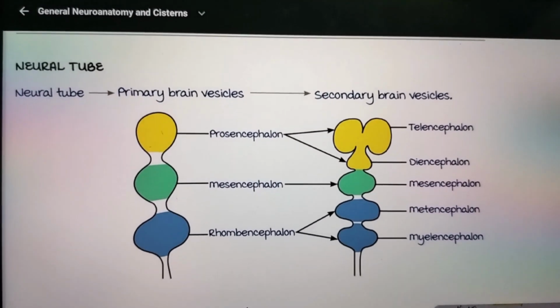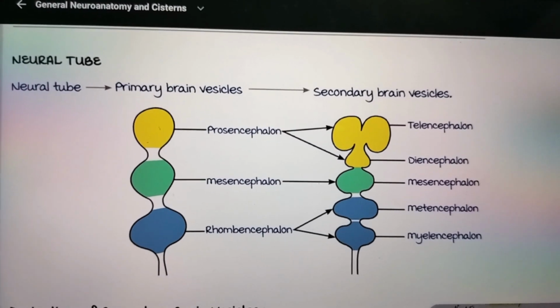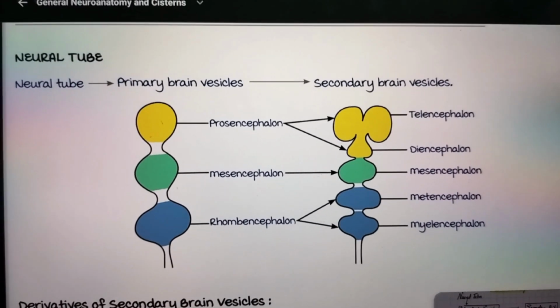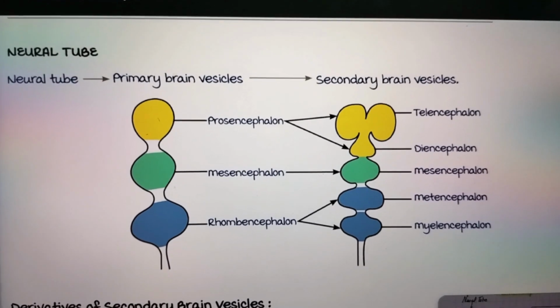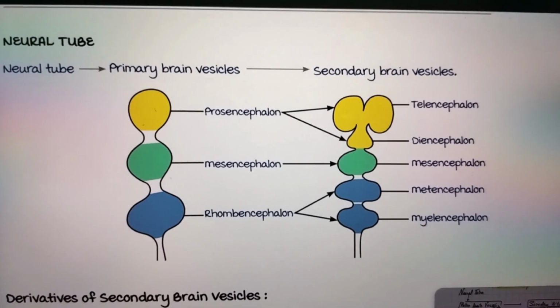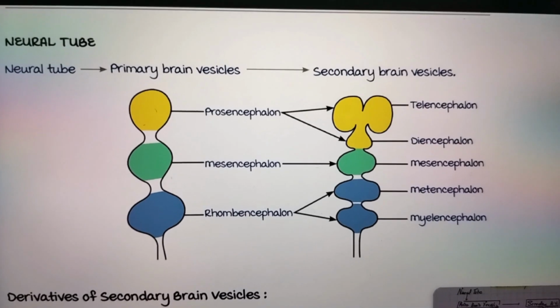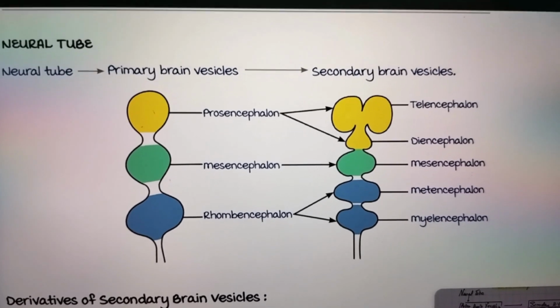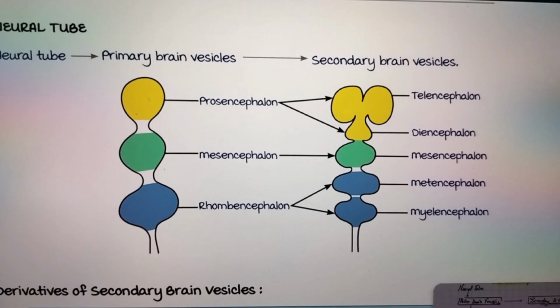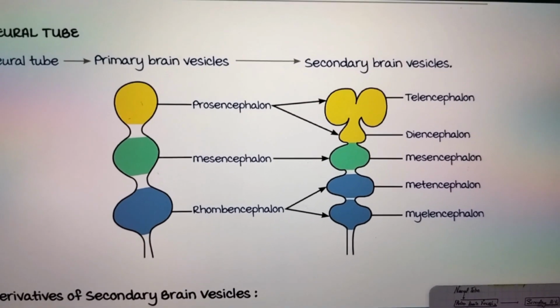Today we are discussing the general neuroanatomy. We are starting with the neural tube, and we are talking about the neural tube of the more cranial part. The neural tube further gives rise to primary brain vesicles. These are prosencephalon, mesencephalon and rhombencephalon.